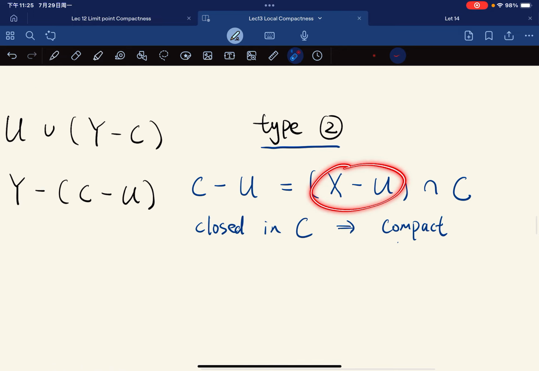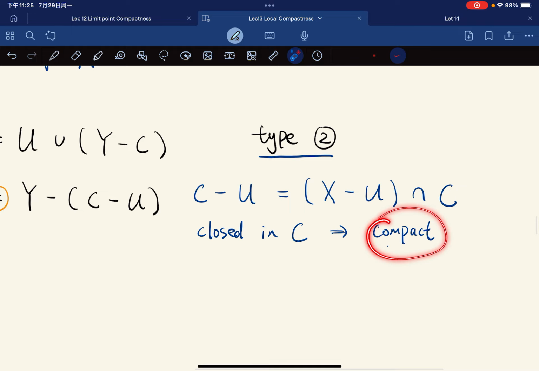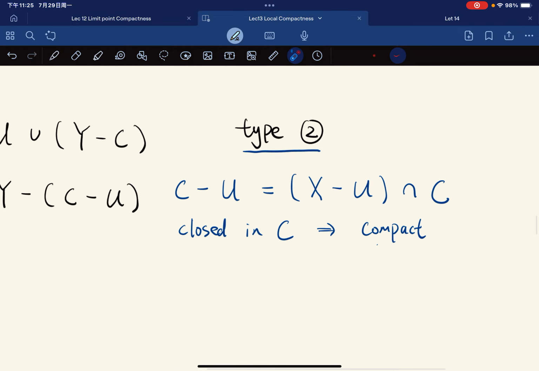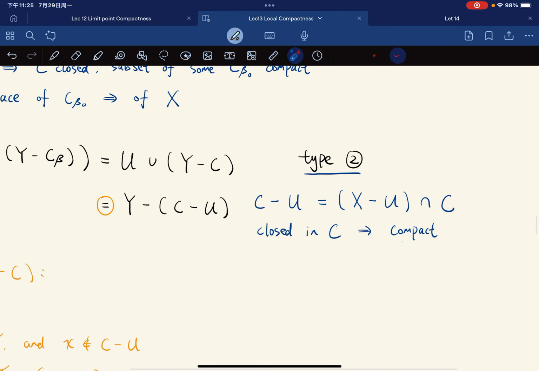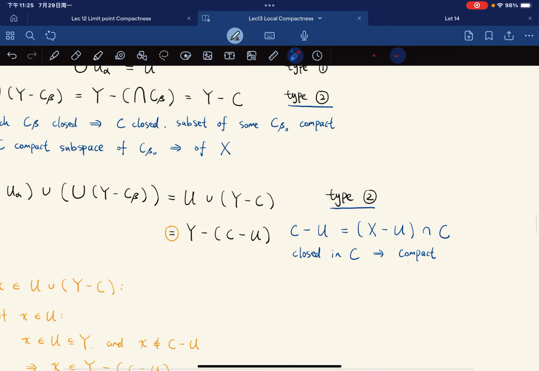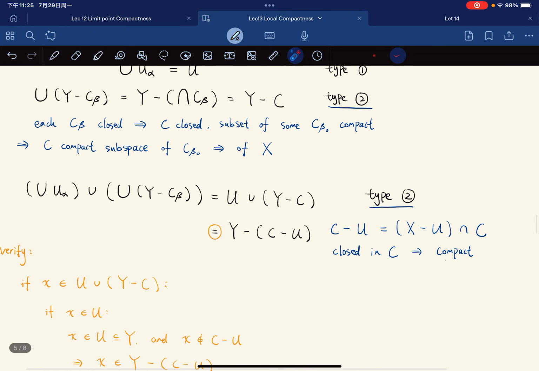This is closed in X, right? So this is closed in C, which is a compact set. C is a subspace, blah blah blah. I mean, that is an application we've worked with multiple times already.